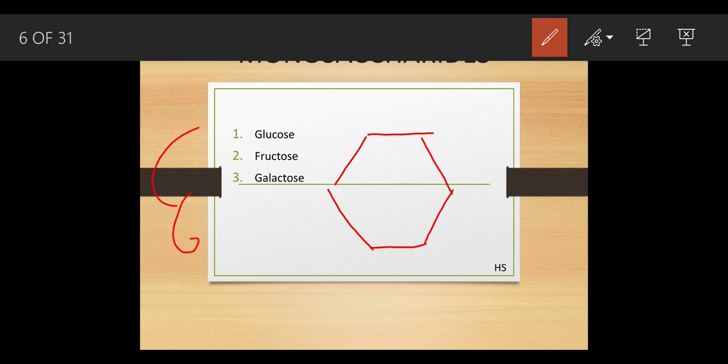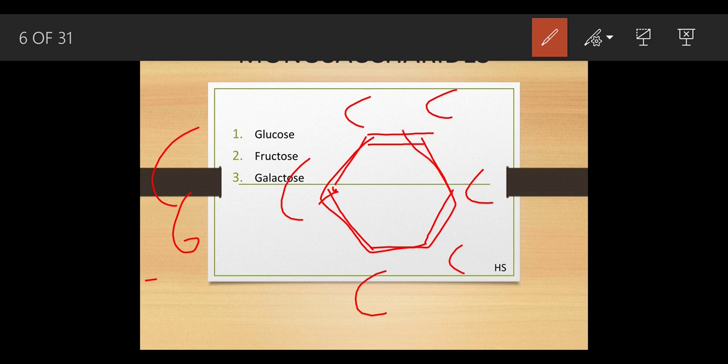Here the formula was C6, right? So this was carbon. Here 2, 3, 4, 5, 6. So this was the basic structure. Okay, just understand it in easier terms. Don't go too deep because it will take time to understand this structure. So we can see only one chain like this. That's why it has been considered a monosaccharide.